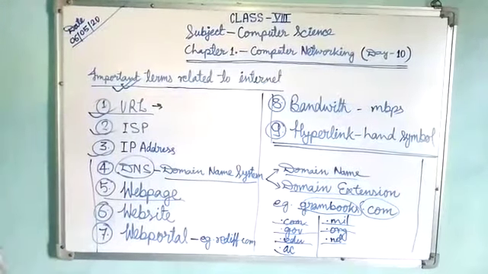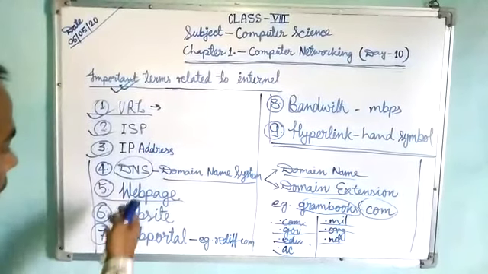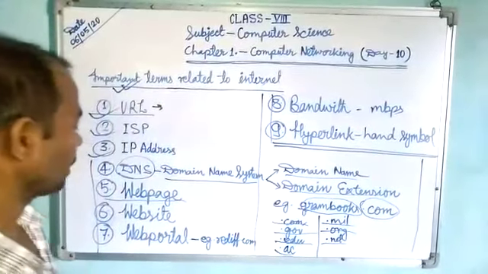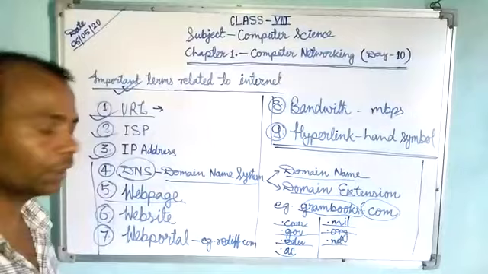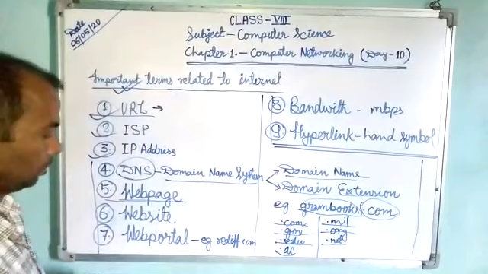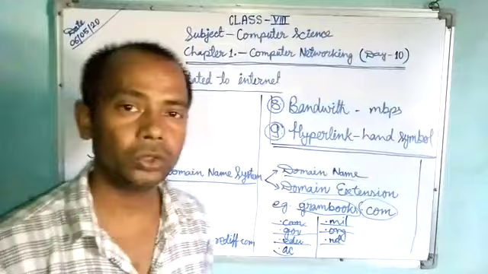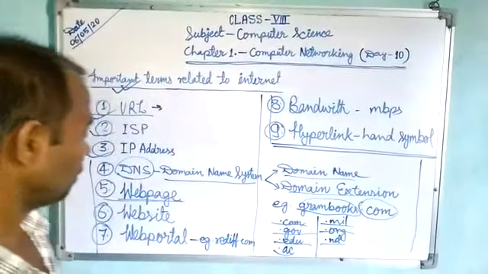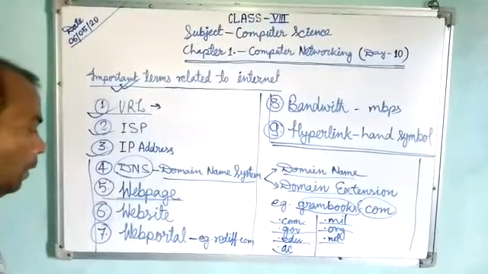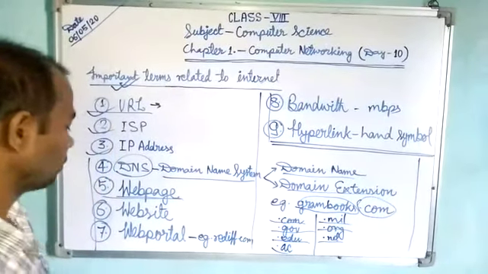Okay, now see the fifth point, that is the web page. A web page is an individual, single page on a website, and it does not look like the page on which we write letters or make documents, such as in MS Word. It is a different type of page. We can also call it an internet page. Here we can find audios, videos, and some graph charts. So many links are there on the web page. So this web page, internet page, is different from a normal page.